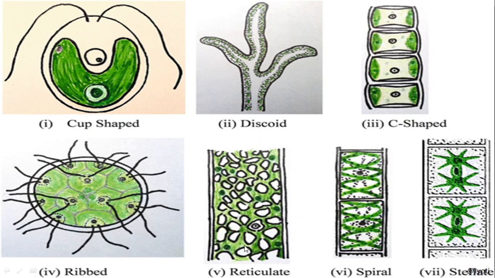Then here you can see the chloroplast forms a reticular, network-like structure, and here it is a ribbed structure in the case of Phyllothrax. Okay. Besides these shapes, there are so many other shaped chloroplasts, but I have given a few.